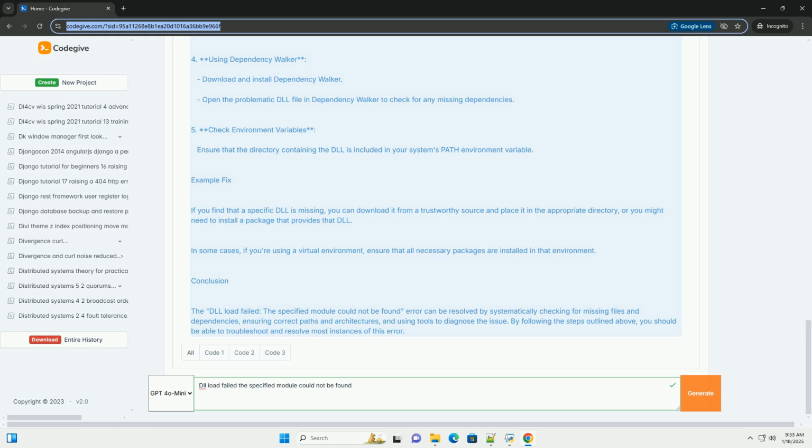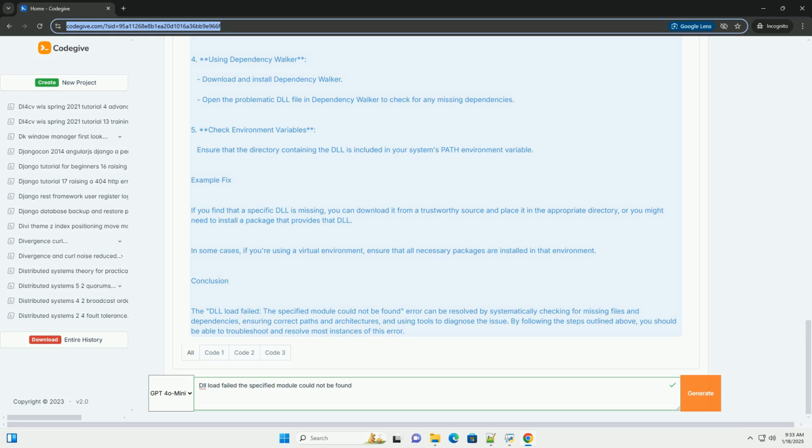4. Using Dependency Walker. Download and install Dependency Walker. Open the problematic DLL file in Dependency Walker to check for any missing dependencies. 5. Check environment variables. Ensure that the directory containing the DLL is included in your system's path environment variable.